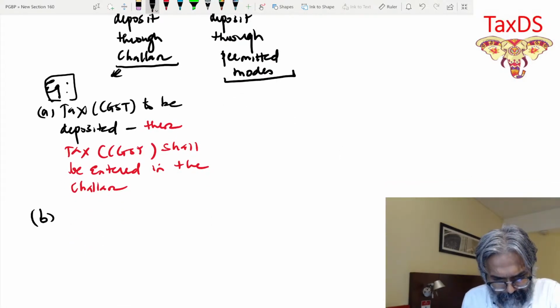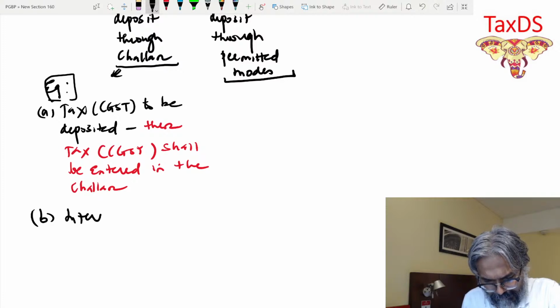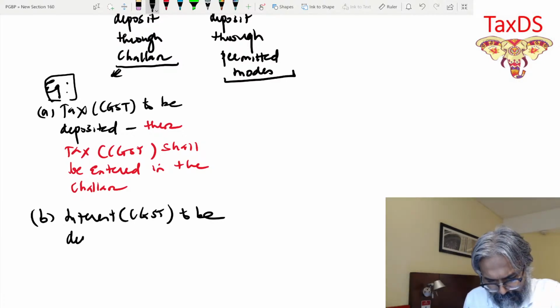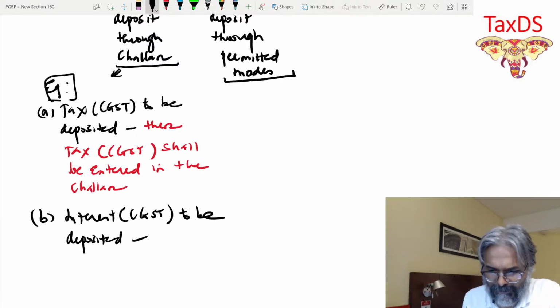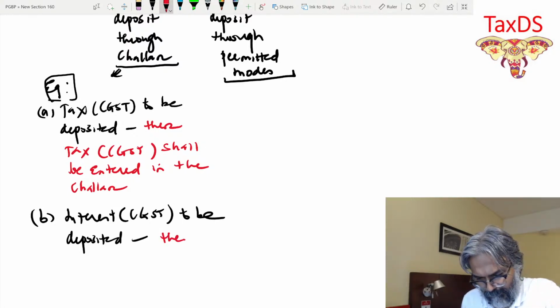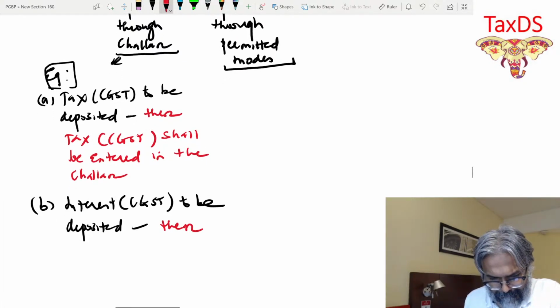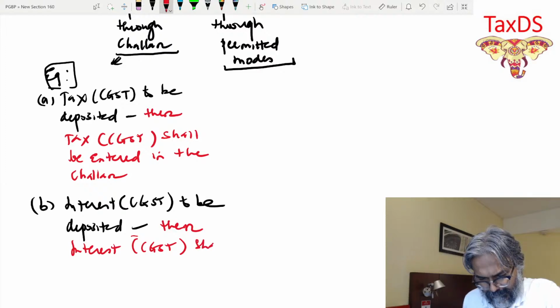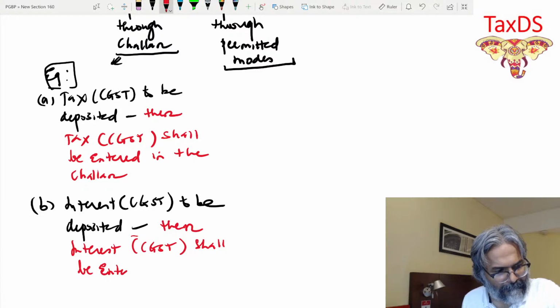Similarly, friends, point number B, the interest CGST to be deposited, then which challan, students, are you going to enter? Then interest CGST shall be entered in the challan.